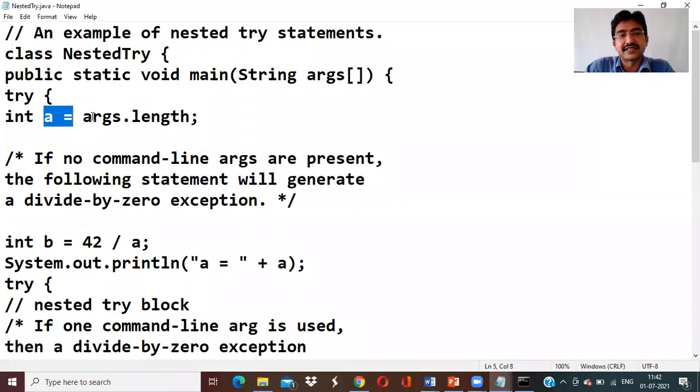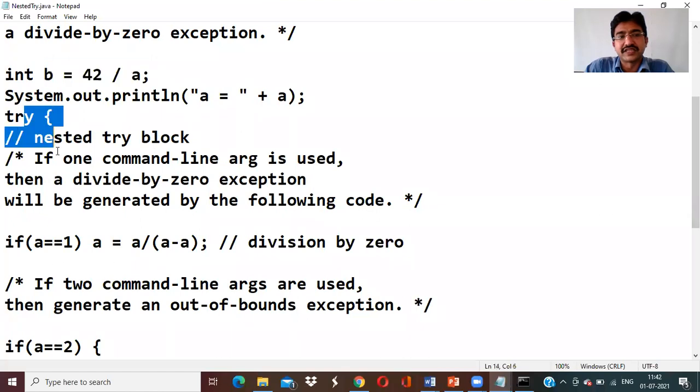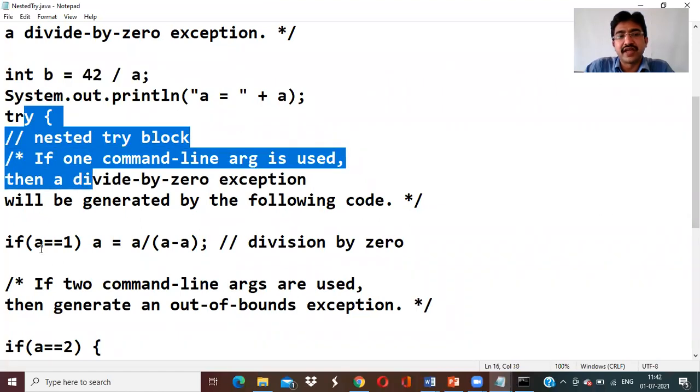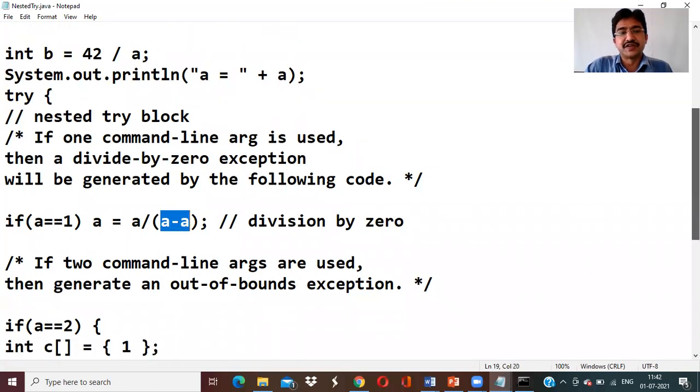See here, I'm just calculating the length in the try and dividing by 0. We have already seen this example. Now this is the child block. If a equal to 1, if you are giving one argument, then a equals 1 divided by 1 minus 1, that is 0. If you give one argument, it will be divided by 0. 1 minus 1 means what? 0. It is divided by 0 value.